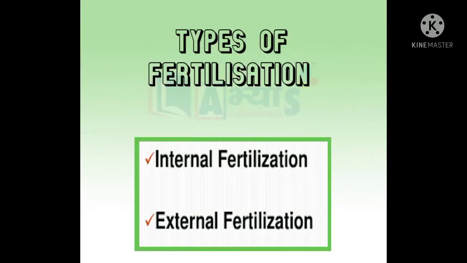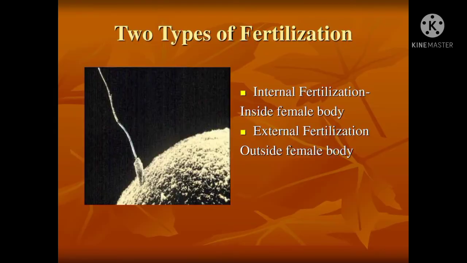Today we will see the types of fertilization in human beings. In the earlier classes we have seen the process of fertilization. Now there are two types of fertilization possible in all animals and human beings. Internal fertilization, which occurs inside the female body. External fertilization, which occurs outside the female body. Now we will see in detail.